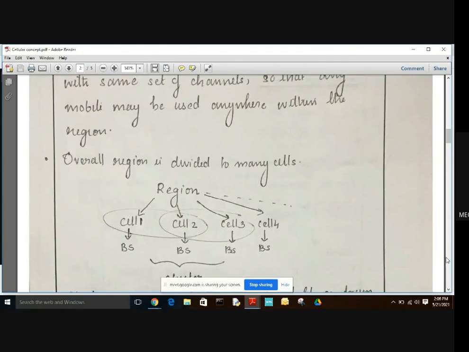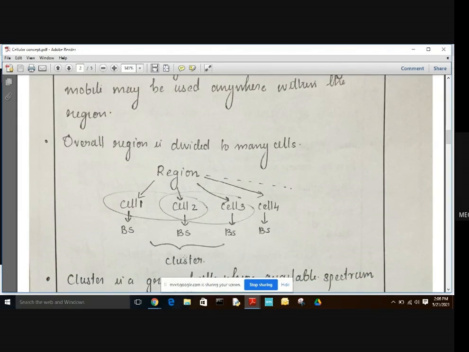The basic cellular concept can be understood as the overall region being divided or split up into many cells. Here we can see the region, and this region is split up into many cells like cell 1, cell 2, cell 3, cell 4, 5, etc. Each cell consists of its own base station, BS. Cell 1 has its own base station, and cell 2 has its own base station.